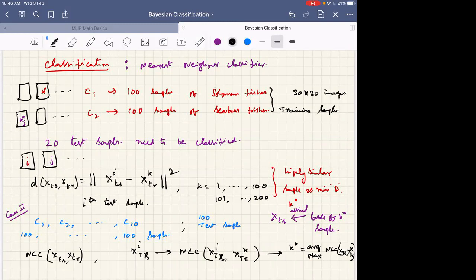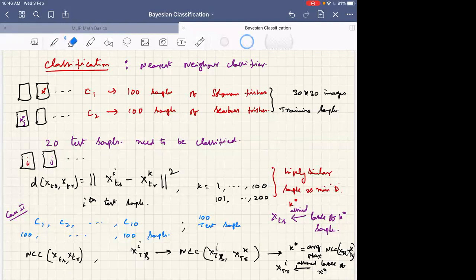Then you assign the test sample the label of X_TR of K star. Okay, is this clear? Is this clear or any doubts here? Clear, sir. Yeah, fine, good.